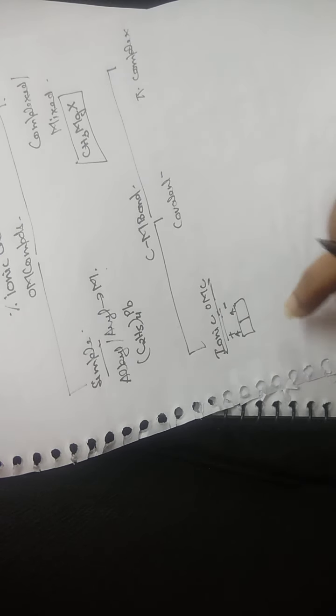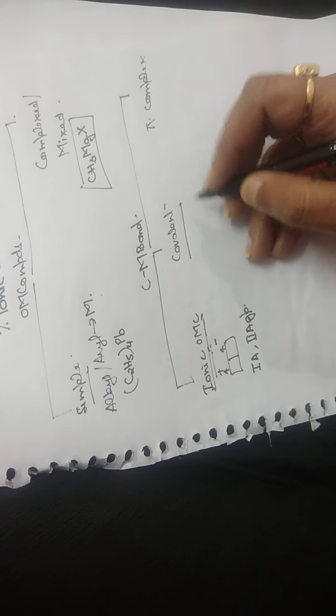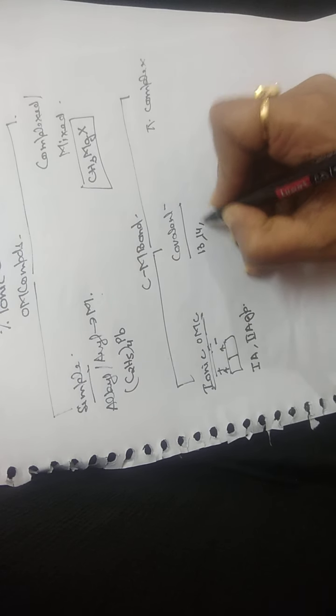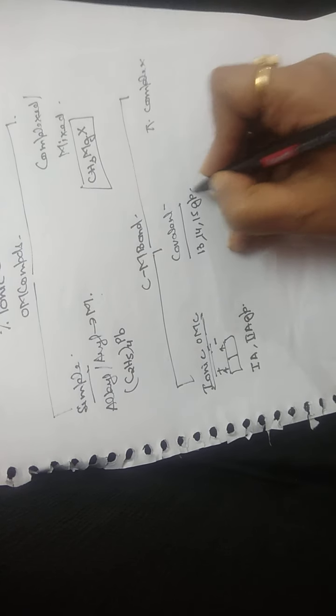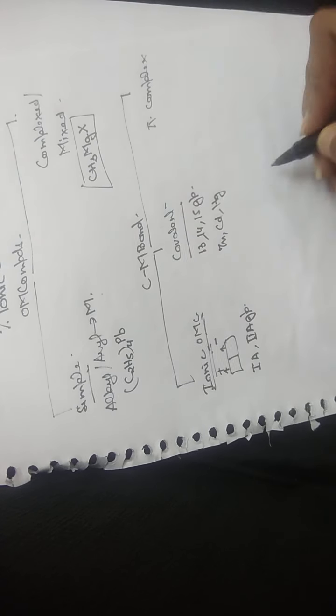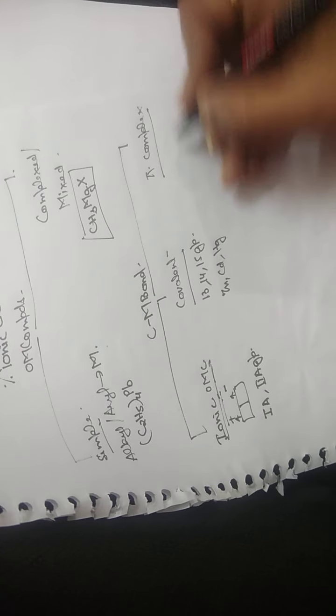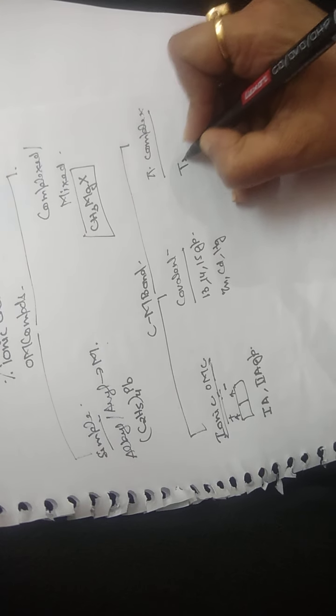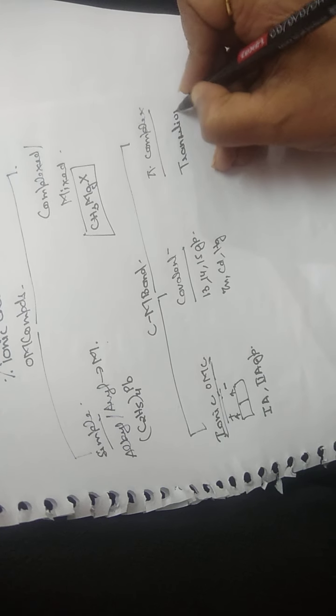They are given by group 1A and 2A of the periodic table, and the bonding, as the name suggests, is ionic. Covalent organometallic compounds have covalent bonding, and they are given by group 13, 14 and 15 elements along with zinc, cadmium and mercury. All these groups and elements form covalent organometallic compounds. Then pi complexes are electron deficient and are normally given by transition metals.